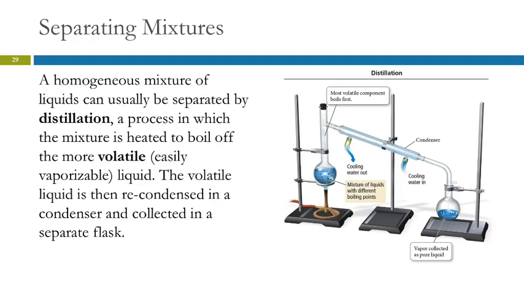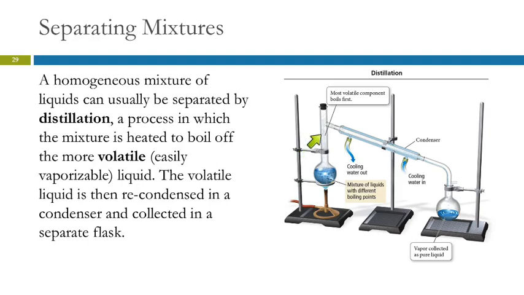If you have a homogeneous mixture of two liquids, say of alcohol and water, you can't decant that because it's a homogeneous mixture, but you can distill it. So distillation takes advantage of the differences in boiling points of liquids in a mixture. So this is a very old-fashioned distillation setup. You've got a round bottom flask here with your mixture. Those liquids have different boiling points.